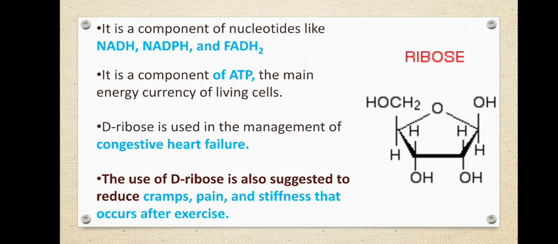In addition to that, deoxyribose is also used in the management of congestive heart failure. It can also be used in the treatment of cramps, pain and stiffness, which usually occur after exercise. Okay, so I'll just conclude the class for now.